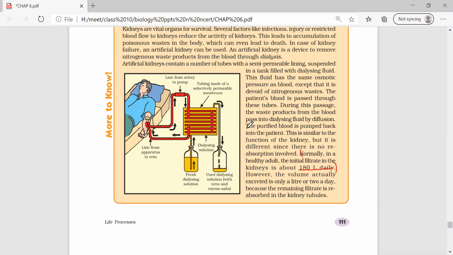So what is the difference between the normal kidney function and the artificial kidney function? What is the difference? Ma'am, the normal kidney removes the excess water from the body and other nitrogenous waste.